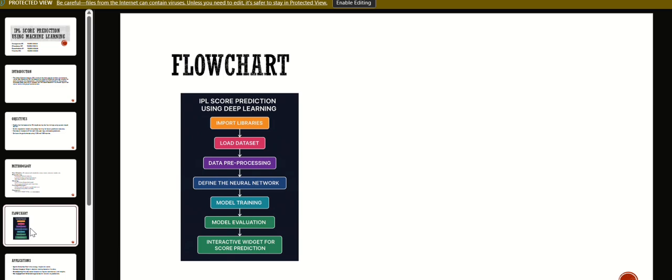Finally, the model is deployed through an interactive widget and predicts the IPL scores based on inputs like teams, venues, etc. Then comes the slide that is applications. Our model has real-world applications across multiple domains.